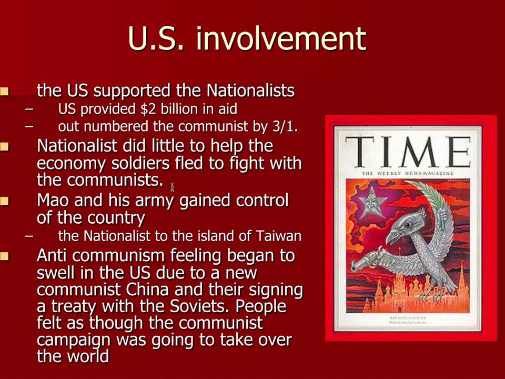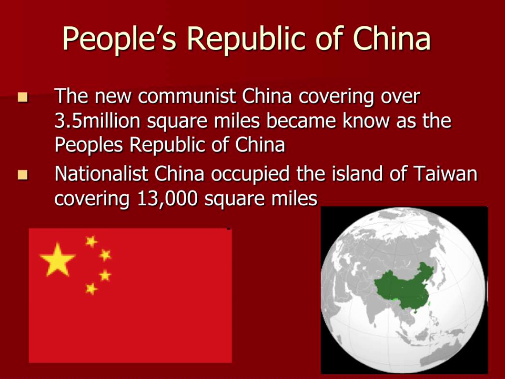And Mao and his army actually gained control of the country, and the nationalists, led by Chiang Kai-shek, have to go to the island of Taiwan. And you have this real movement in the United States against communism, because these Chinese were not only communists, but they signed a treaty with the Soviets. They really feel in the 1950s in the United States that there was a communist campaign to take over the world. And remember, that was the goal of Marx, to overthrow the capitalist economies of democratic nations.